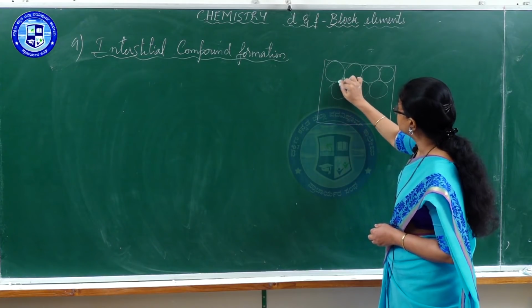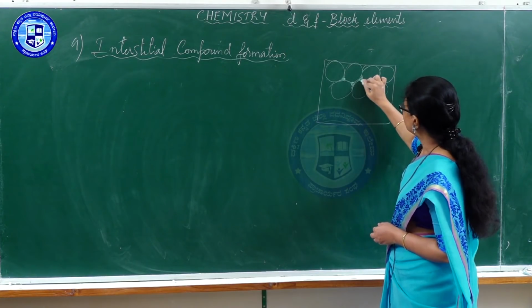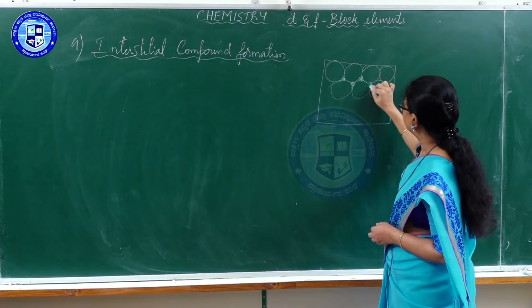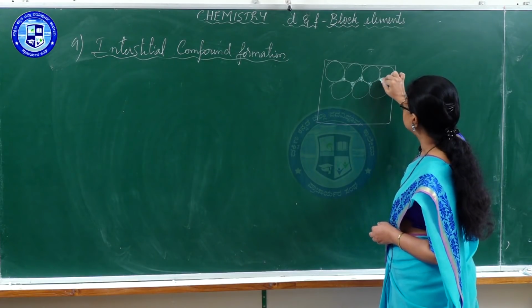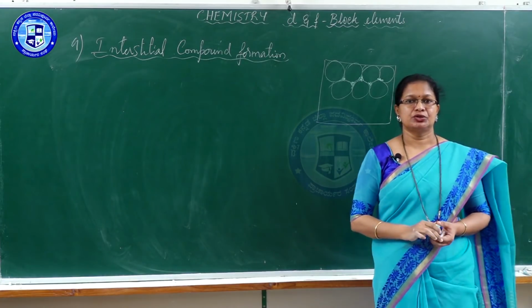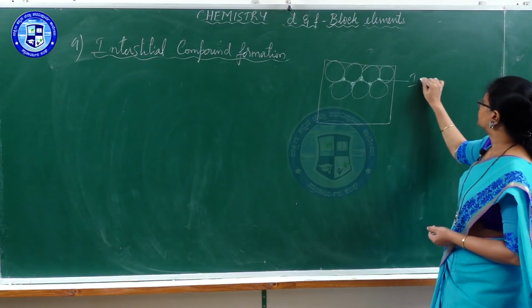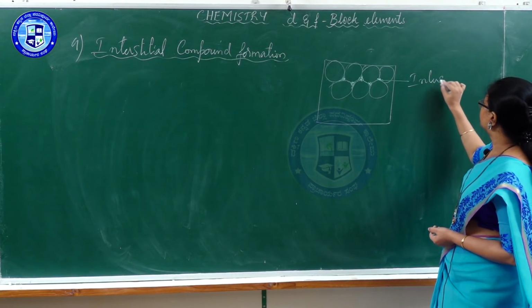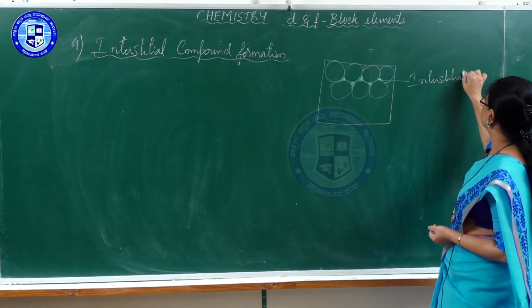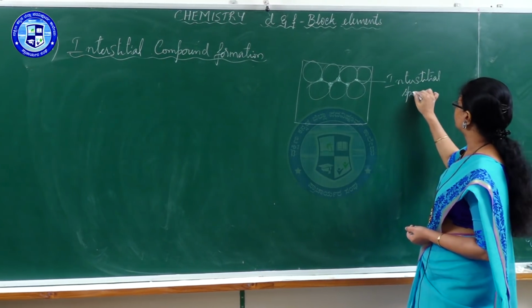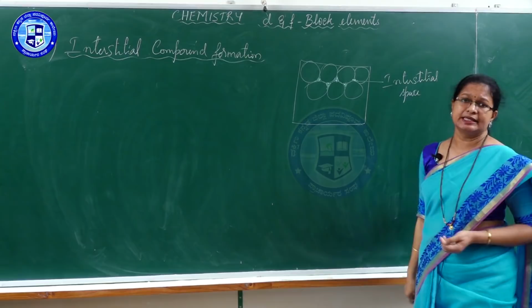These are empty space. These are called as interstitial spaces. Interstitial space, the empty space between the close packed structure of the metal. Or you can even say vacant space.